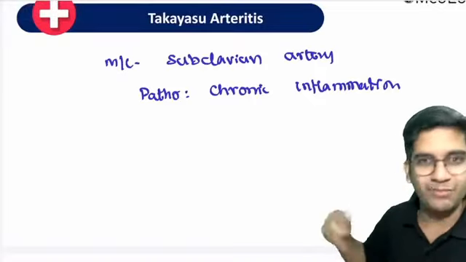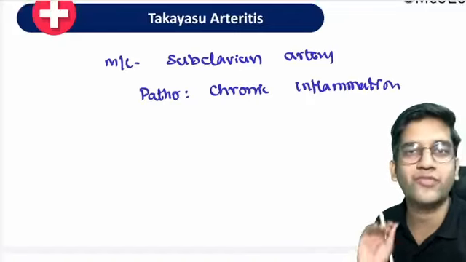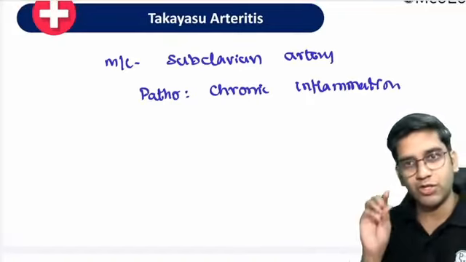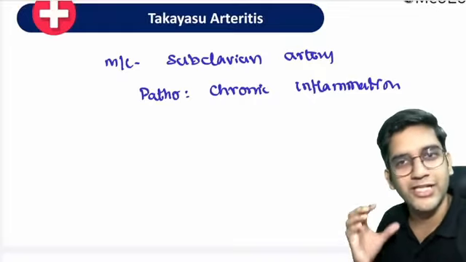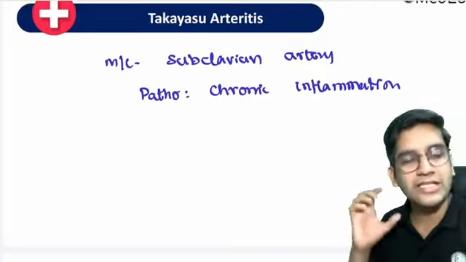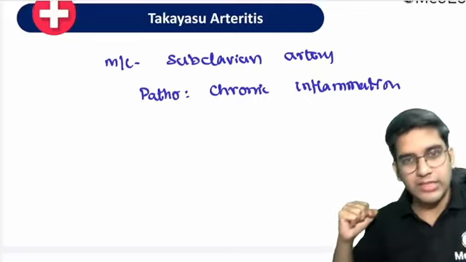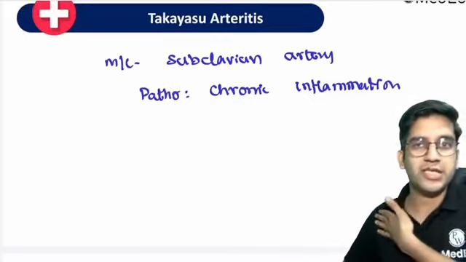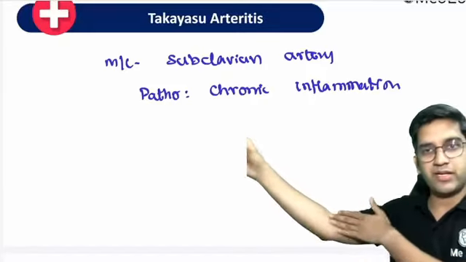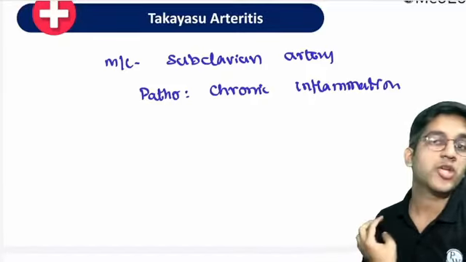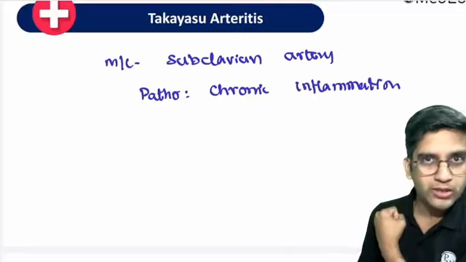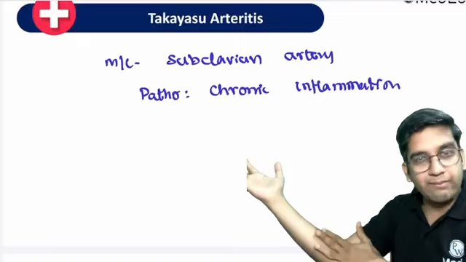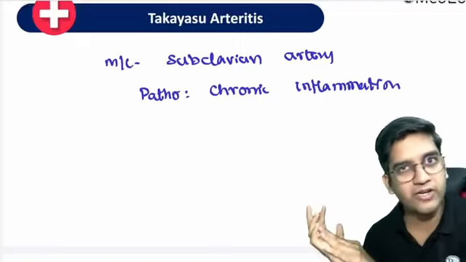Now, it's the same tissue destruction, healing by fibrosis of the subclavian artery. What will happen to the lumen of the subclavian artery? Bigger, smaller? Same routine, it will become narrow. When the subclavian artery lumen becomes narrow, what artery does the subclavian continue as? Subclavian goes as axillary, axillary to brachial, radial and ulnar, right? So if the subclavian artery becomes smaller, can I say the blood supply to the axillary artery will be reduced, brachial artery will be reduced, radial and ulnar artery will be reduced?